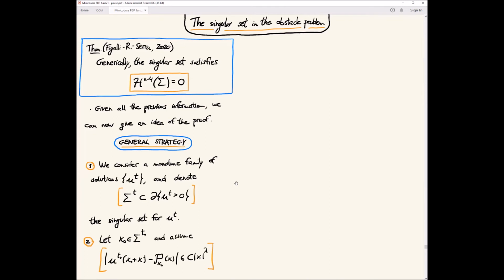And now, because this is something we prove in the paper, but for today, let's say we can prove something like this. Let's say that we have a singular point x_0 in Sigma_{t_0}.